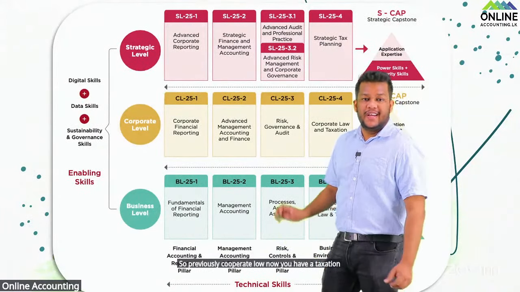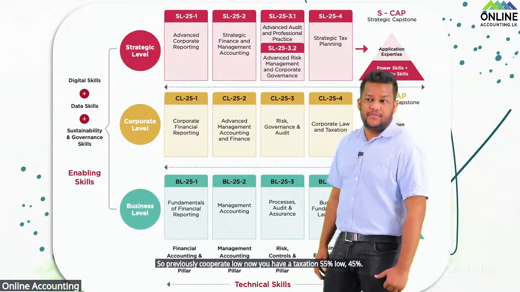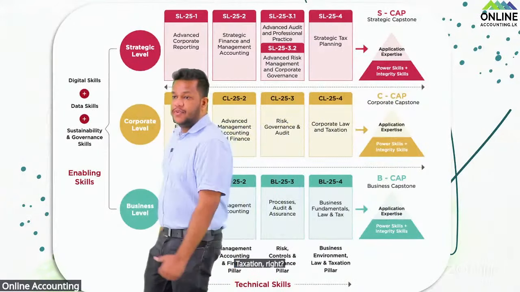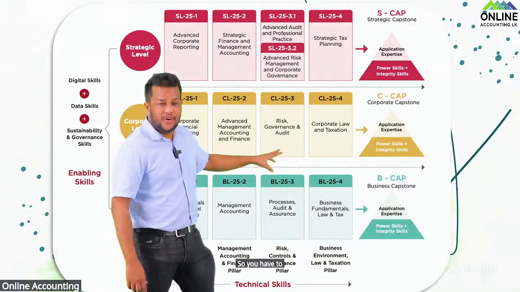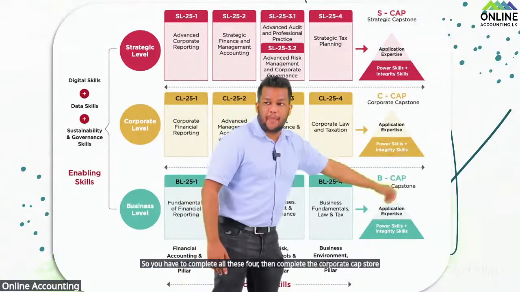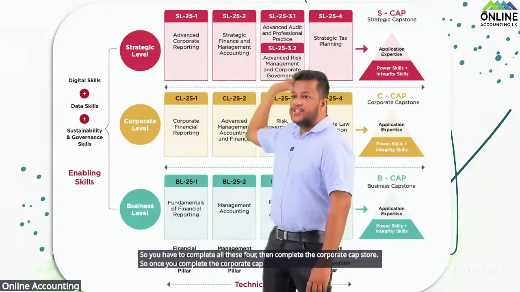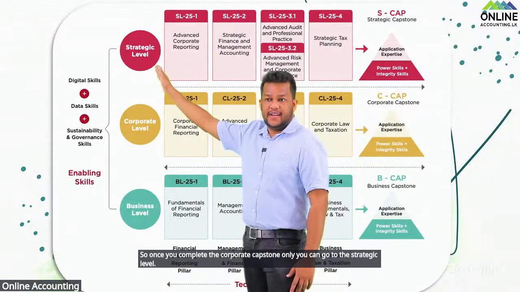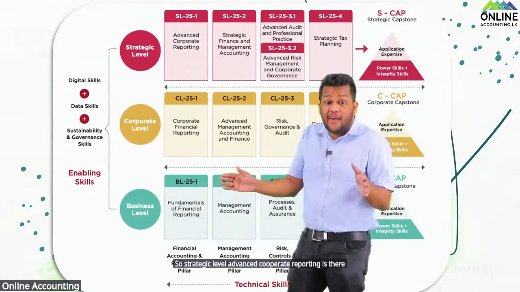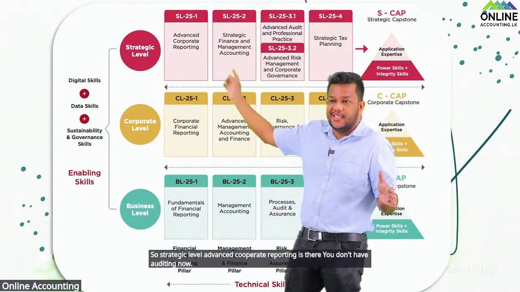55% law, 45% taxation, right? Then the corporate capstone is there. So you have to complete all these 4, then complete the corporate capstone. So once you complete the corporate capstone only, you can go to the strategic level. So at the strategic level, advanced corporate reporting is there. So you don't have auditing now in this particular subject.